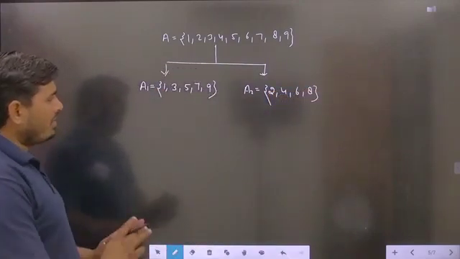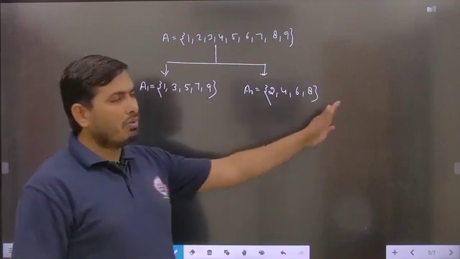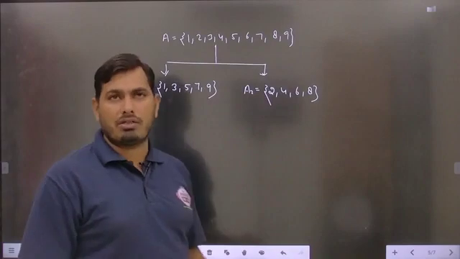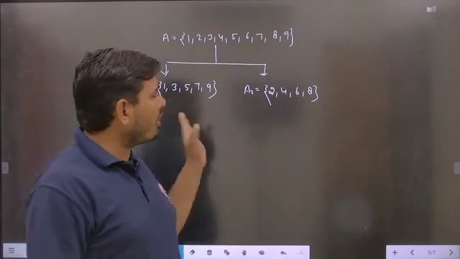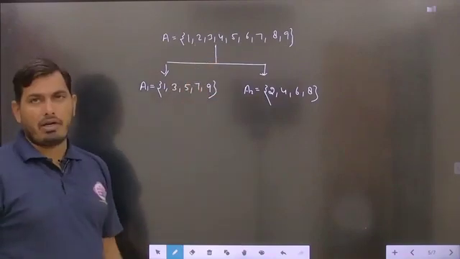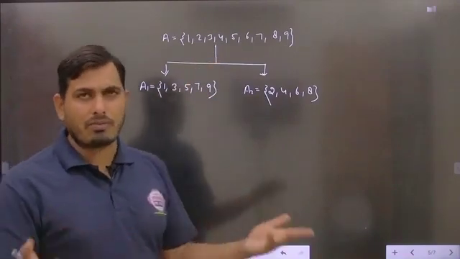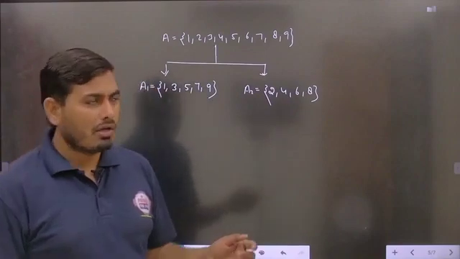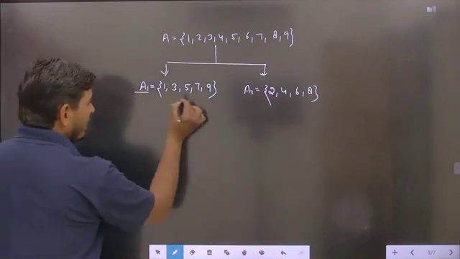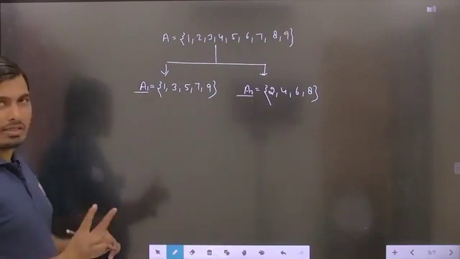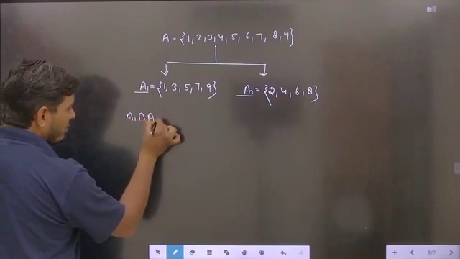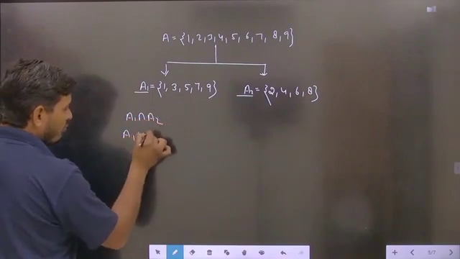Now student, no other subsets are to be made in this case. Sometimes this will depend on the particular kind of relation and particular kind of set. You can make many more subsets here. So first of all, this particular set A is to be divided into two or more subsets, no problem. According to this relation, there are two subsets. Now this A1 and A2 are said to be the equivalence classes when we check A1 intersection A2, and A1 union A2. Is it to be clear?